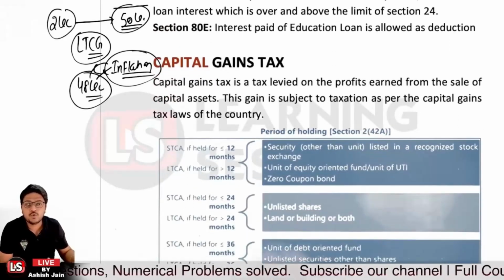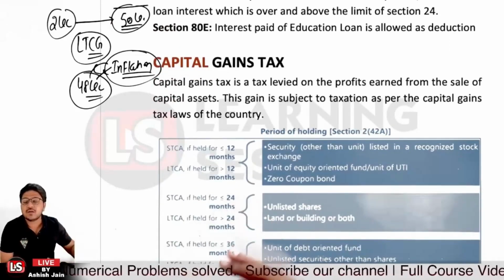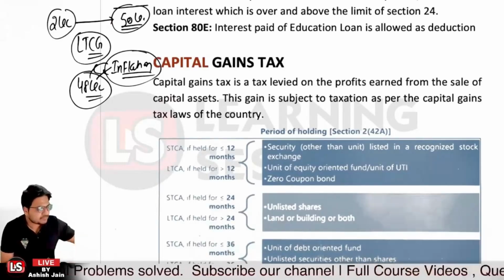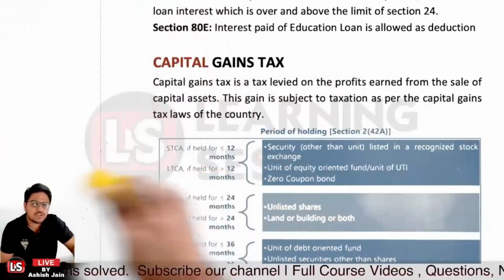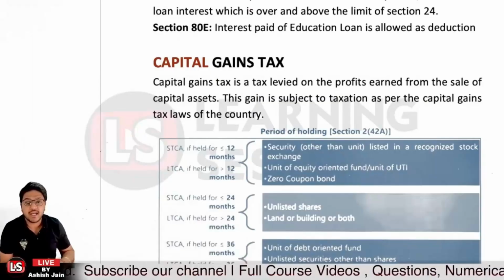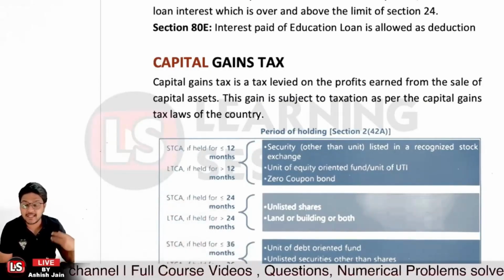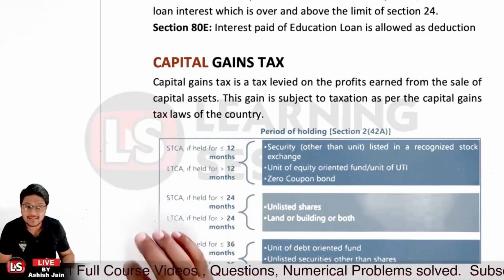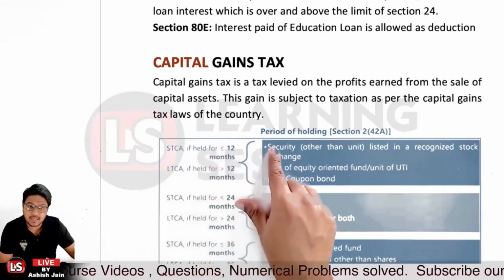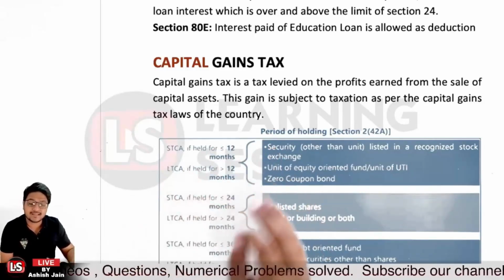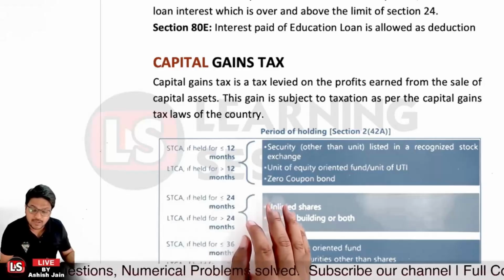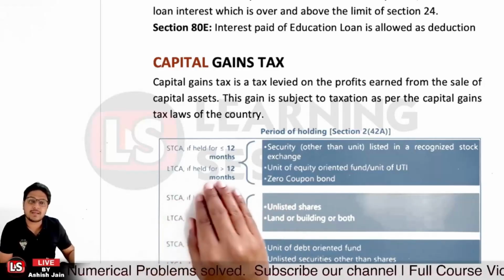If we talk about those securities which are listed on a recognized stock exchange, in that scenario, if you are holding and selling the particular asset in a period lesser than 12 months, then it is considered short-term capital gain. And if you're holding the asset for greater than 12 months, it will be considered a long-term capital asset.